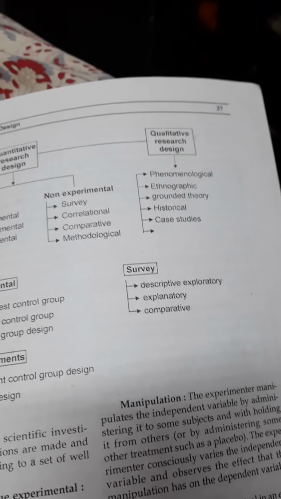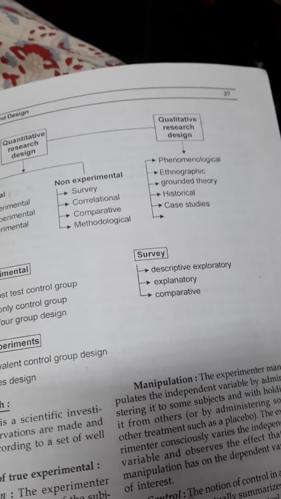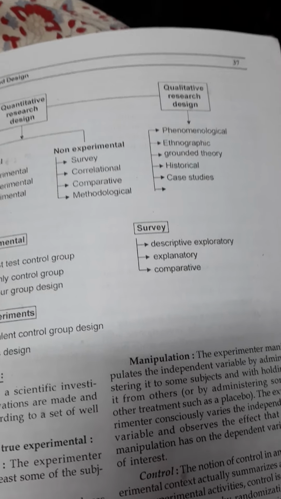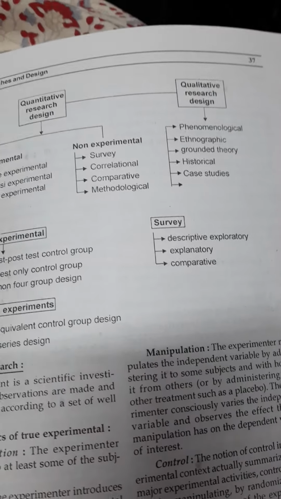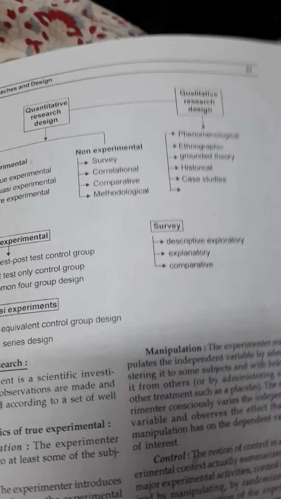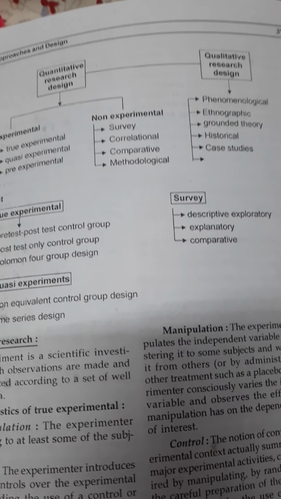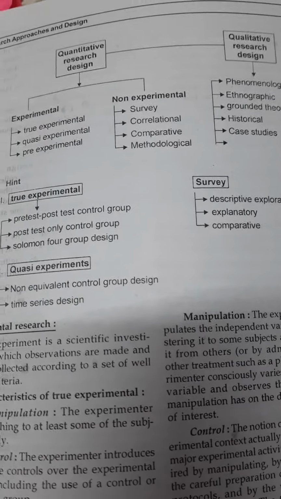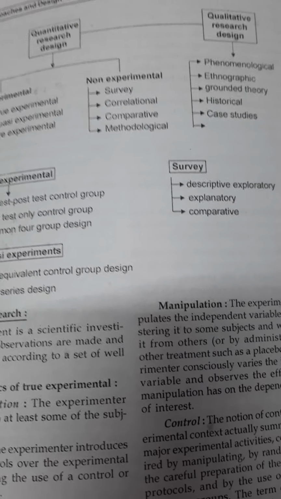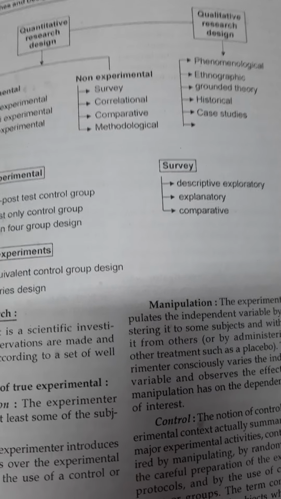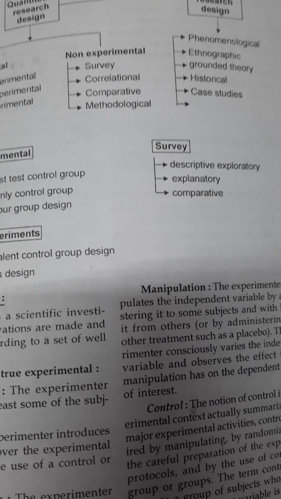The survey method is only observing. They are not doing any implementation or planning, nothing else. They are only assessing what was done previously and observing the present condition. For example, polio. Polio is like a case study. Before, I have seen a lot of people handicapped in the leg because polio affected so many people. Nowadays we are not able to see that, because WHO has given live attenuated vaccines for the prevention of